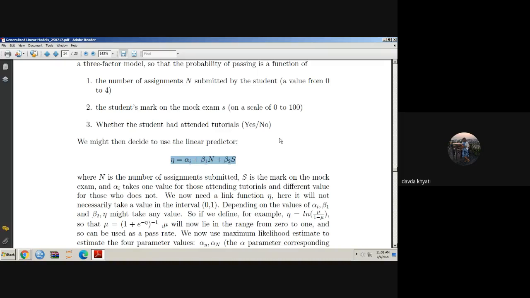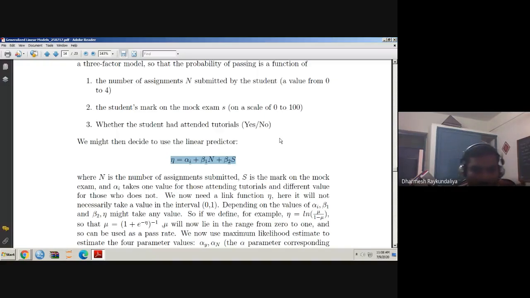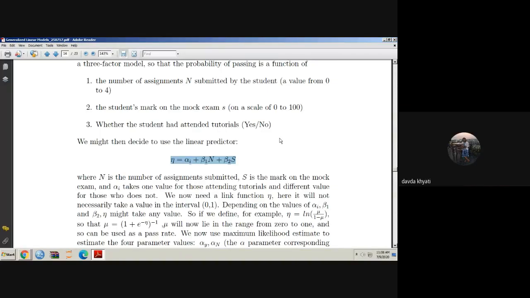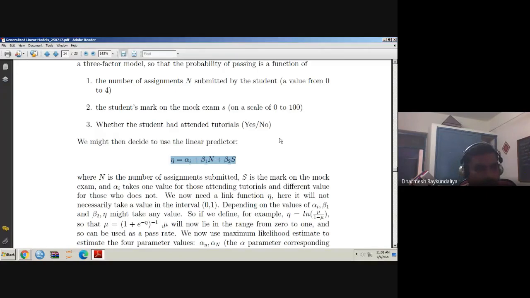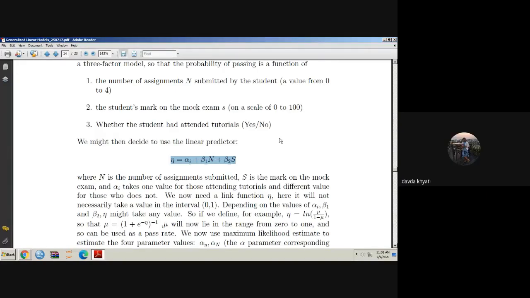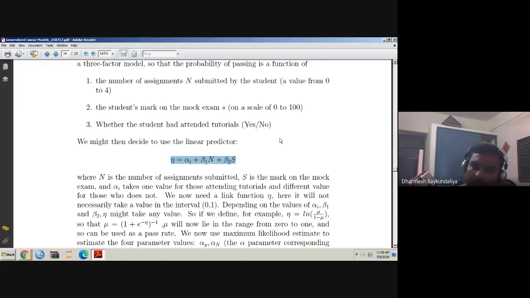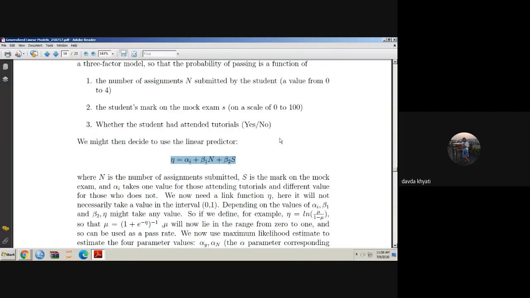Sir, can you repeat? I did not understand it completely. Yes. See, the passing rate, whether the student passes or not, always lies between 0 and 1. But when you talk about the linear predictors, the range of the mock test score is between 0 and 100. The number of assignments is 0 to 4, and alpha takes value 1 or 0.